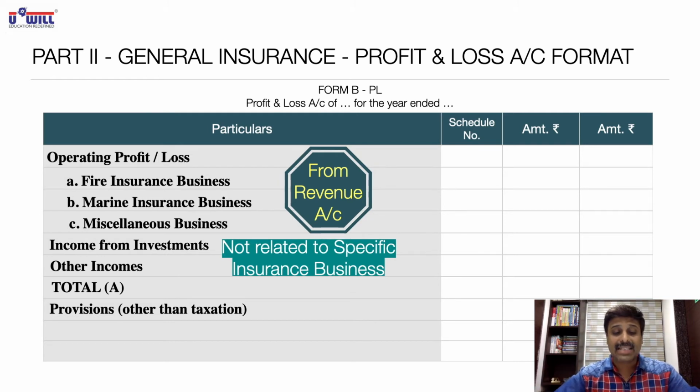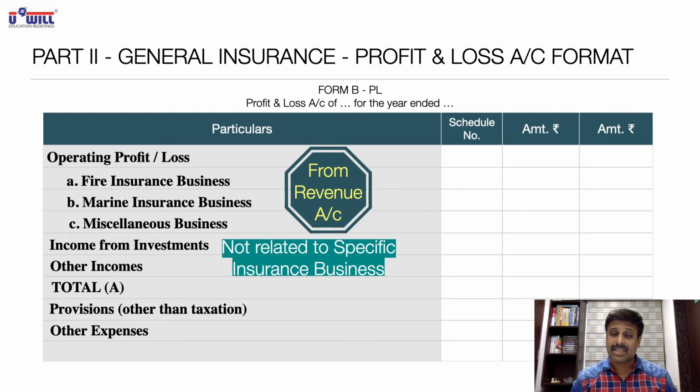And all other expenses which are not related to specific insurance business. Because if expenses are related to a specific business, then we write them in revenue account operating expenses. But for example, you are talking about HDFC General Insurance Company. They own premises on rent, and that premises is used for all the businesses.